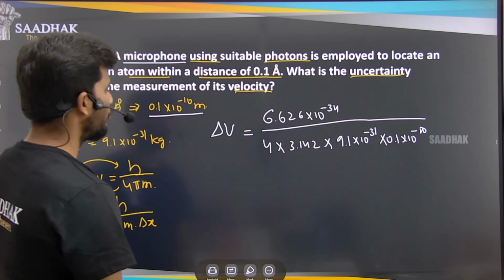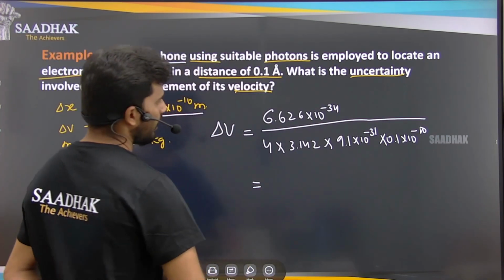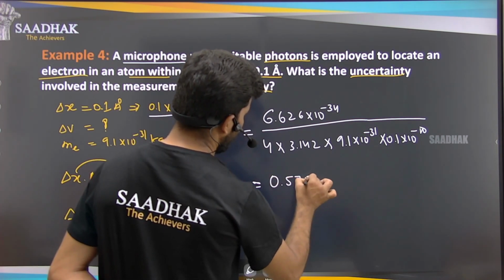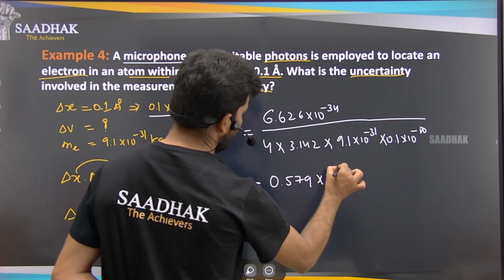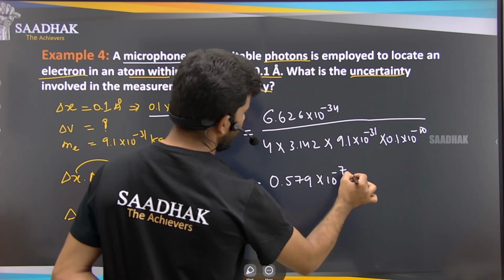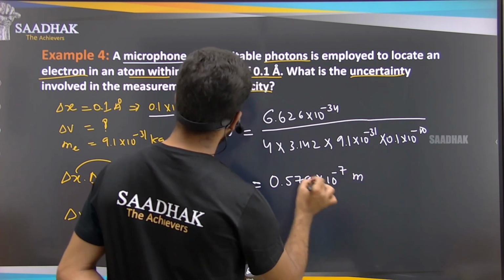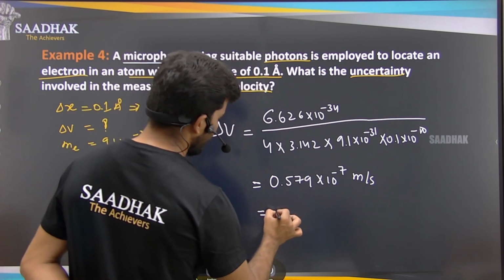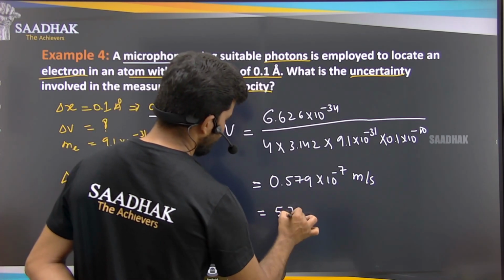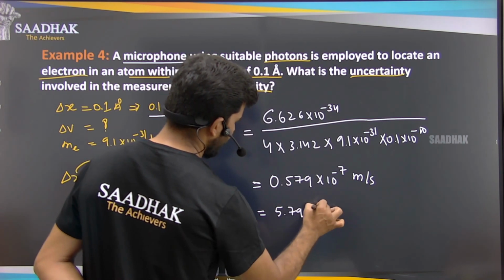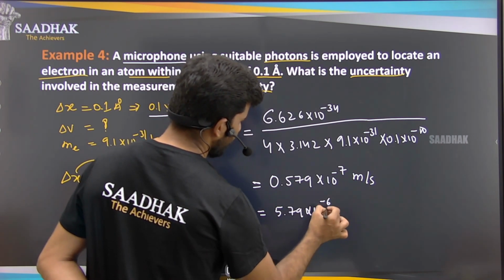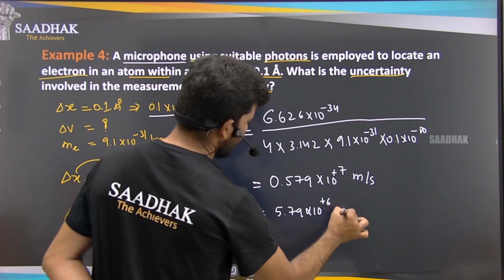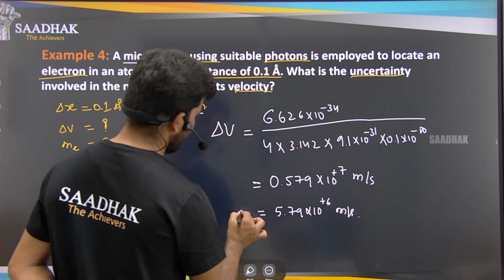If you simplify this value, you will get around 0.579 into 10 to the power of 7 meters per second. That can be written as 5.79 into 10 to the power of 6 meters per second. So this is our delta V.